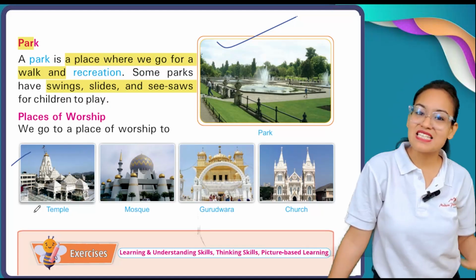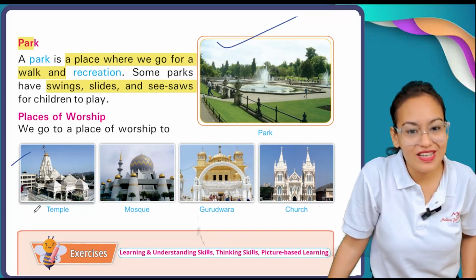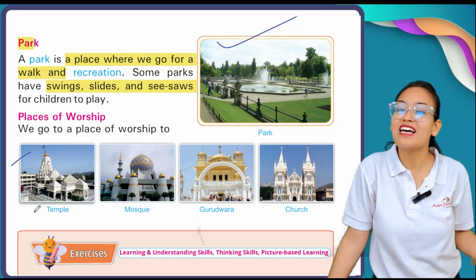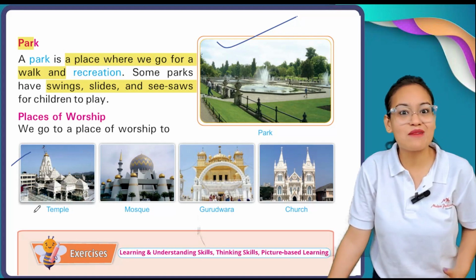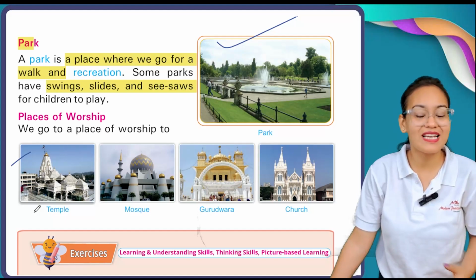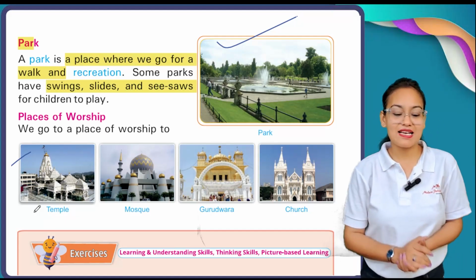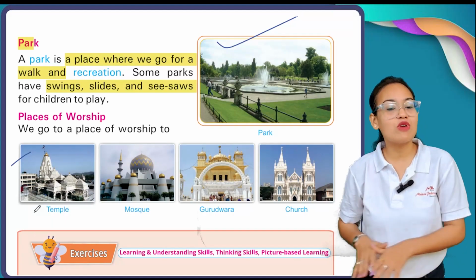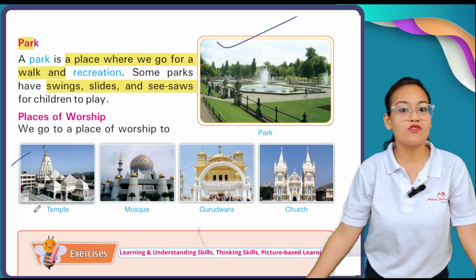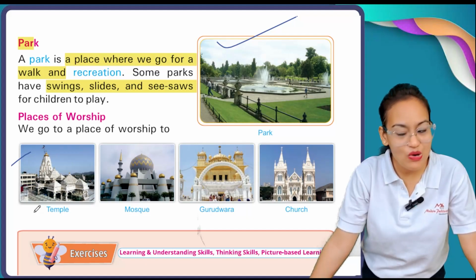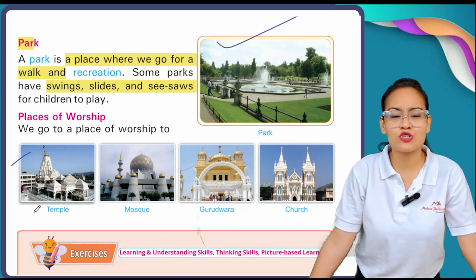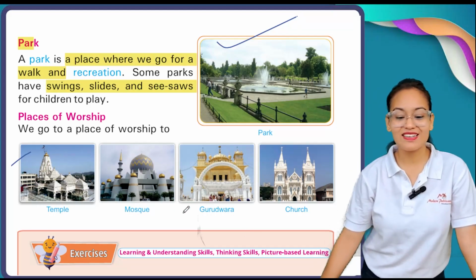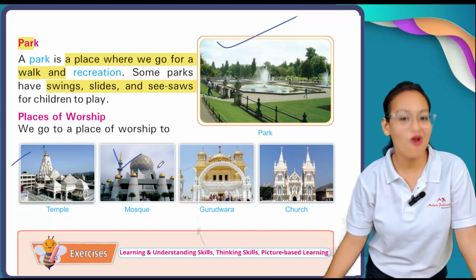My dear students, I hope you all know there are very famous temples in India, like the Meenakshi temple in South India, the Rameshwaram Jyotirling temple, and apart from that Kedarnath and Kashi Vishwanath. All these are examples of famous temples of India. The second is the mosque. If you follow the Muslim faith, then you go to your place of worship, which is called a mosque. The very famous mosque of India is Jama Masjid, located in New Delhi.